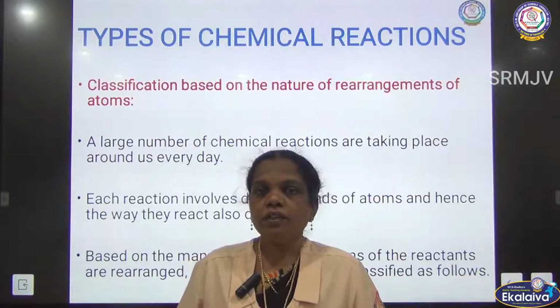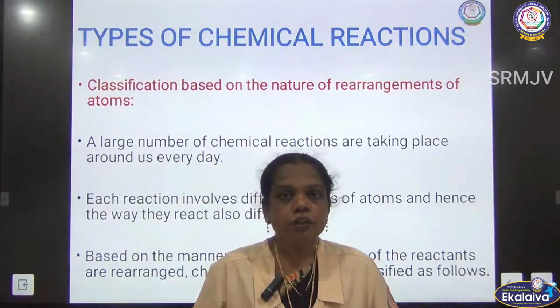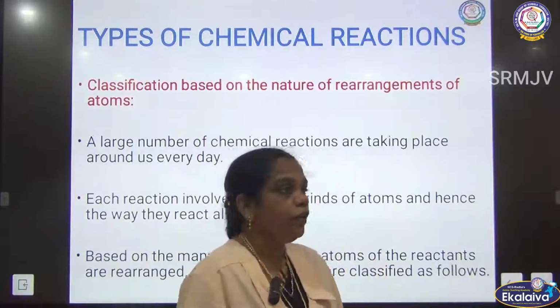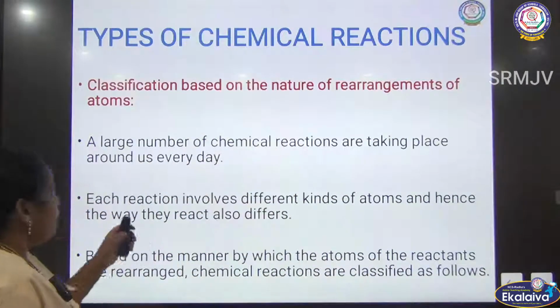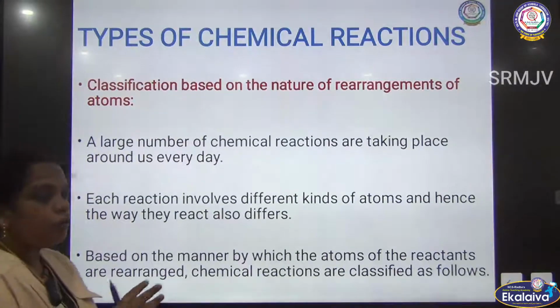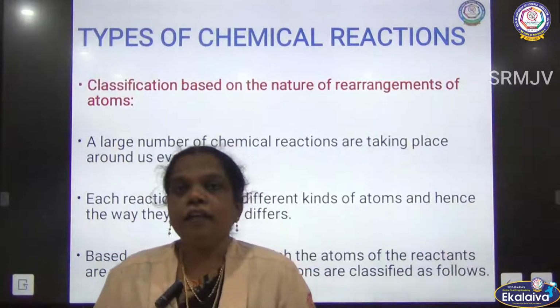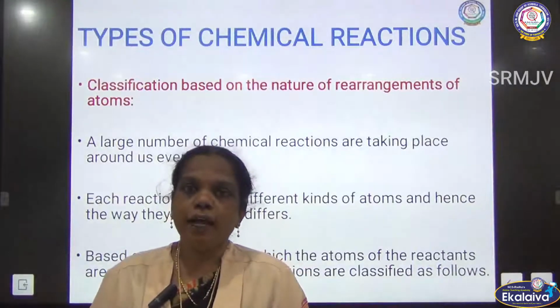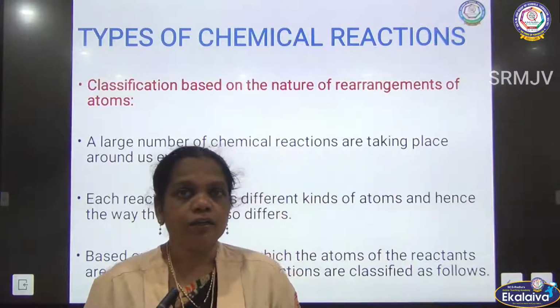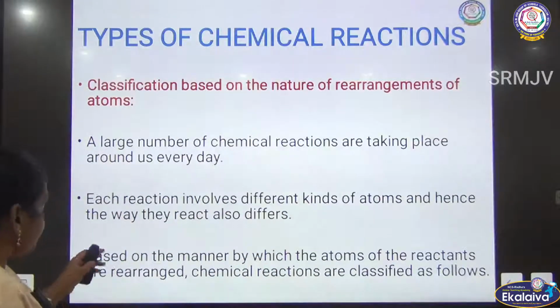Based on the chemical nature of the atoms, we are going to classify the chemical change. How are we going to classify? Based on the nature of the arrangement. What takes place during the chemical change? The rearrangement of the atoms.